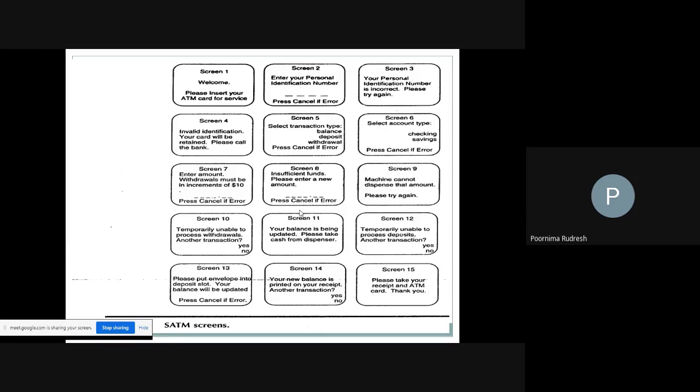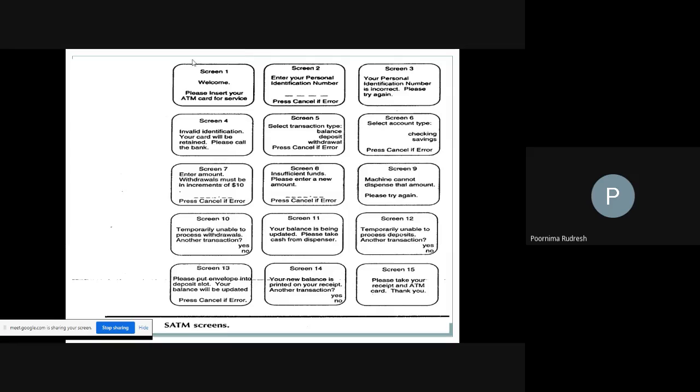If both match, then it displays the second screen. So after getting the message, please insert your ATM card, you insert the card, and your personal account number, or PAN, is verified with the number already stored in the customer's account file.